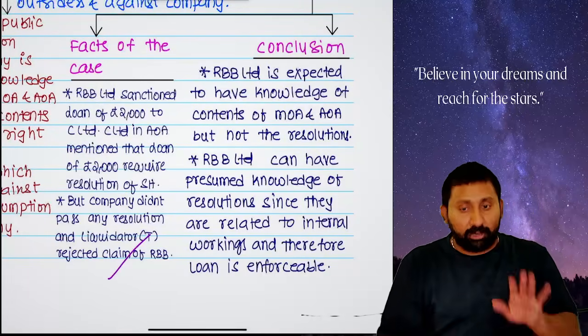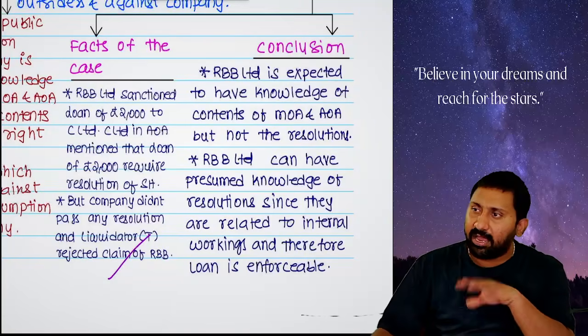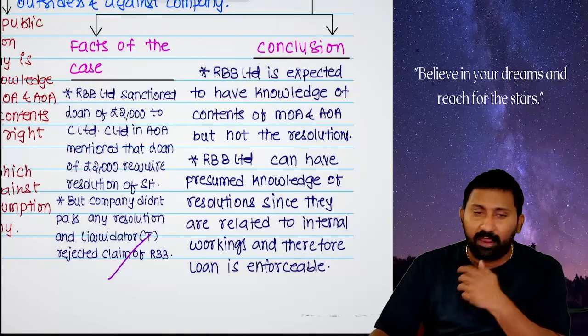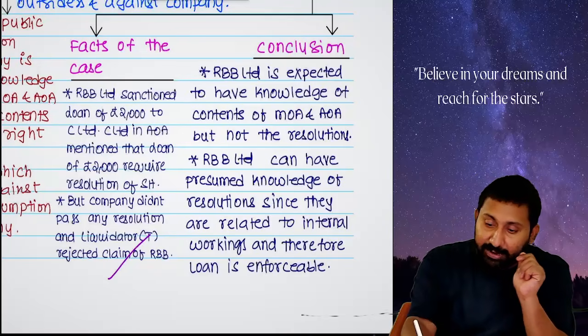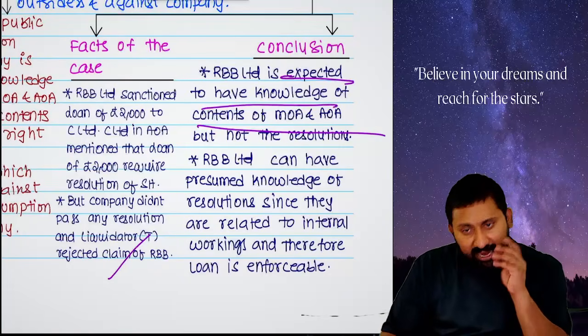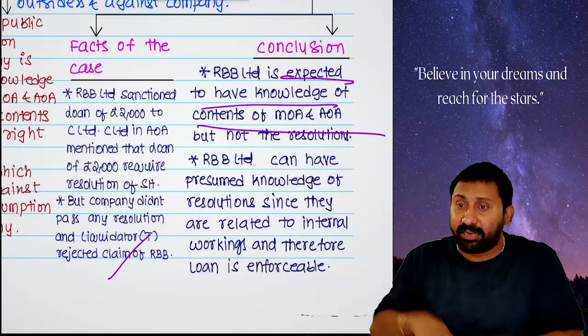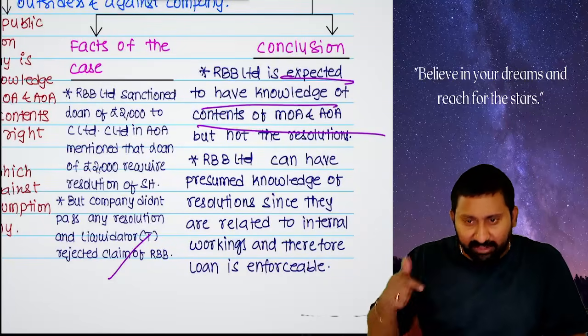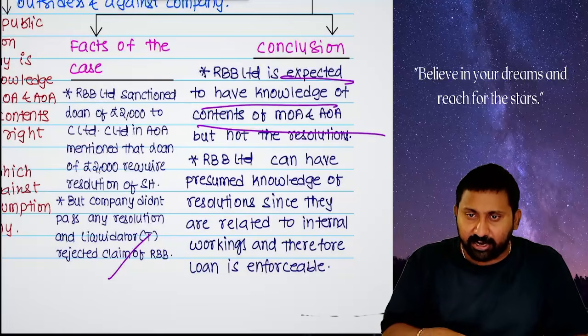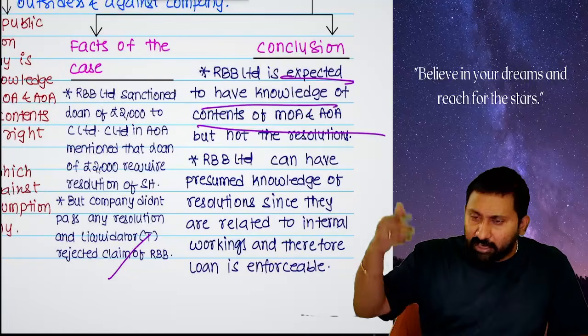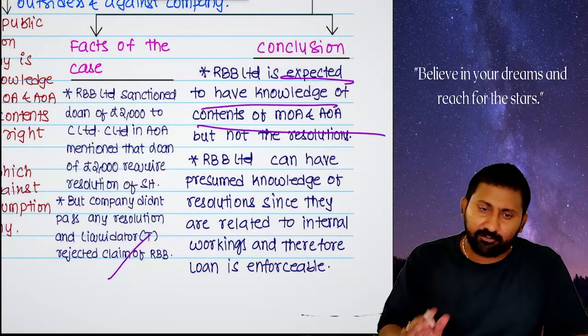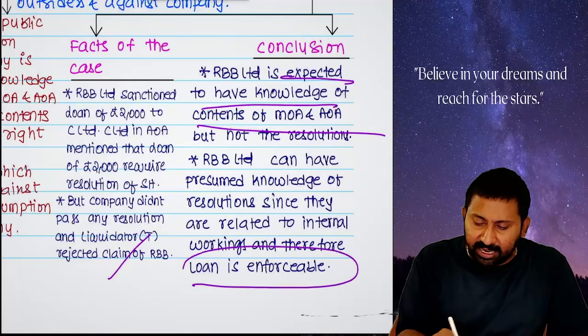In court, RBB said that, sir, I have to read the MOA. I read it. I have to read the AOA. I read it. I am expected to have knowledge of the MOA and AOA. I had it. That's all. Whether resolutions are passed or not, why will I ask? Did they ask me when I am entering into a contract whether I read the articles, read the memorandum, understood in the right sense? Like that, I will also presume that you followed all the resolutions. Therefore, the court said that the loan is enforceable.